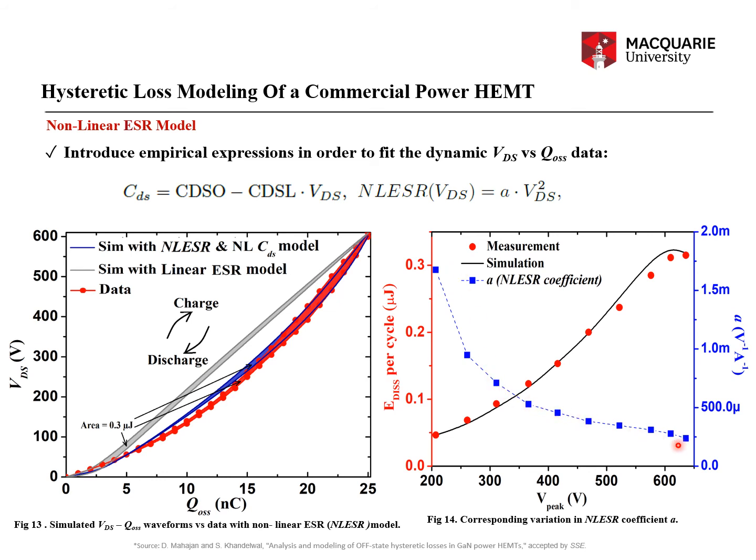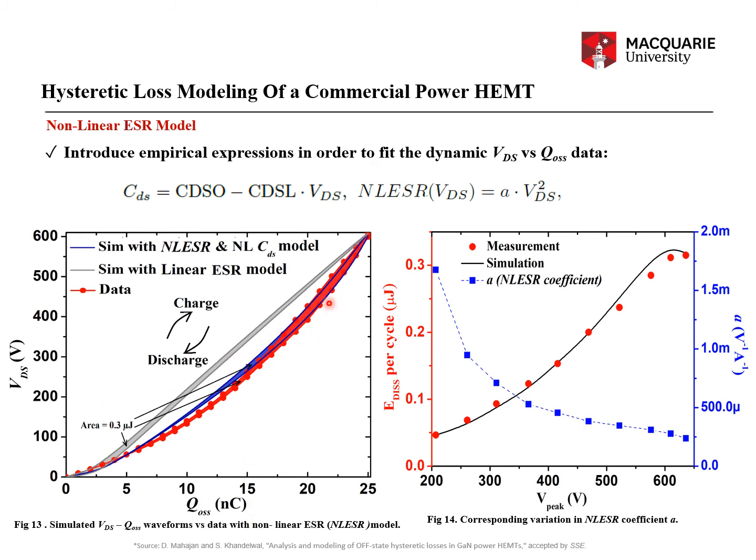And then there is this new question now. Why is A not constant? Why is A decreasing as the bias is increasing? That is the obvious question. However, suffice to say, by introducing these empirical expressions, I was able to model the non-linear behavior of the VDS versus QOSS characteristics.